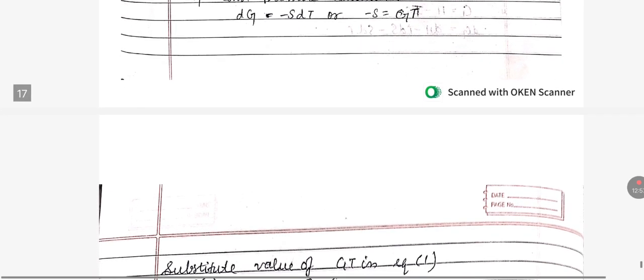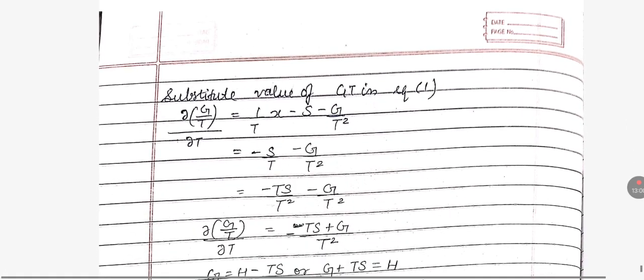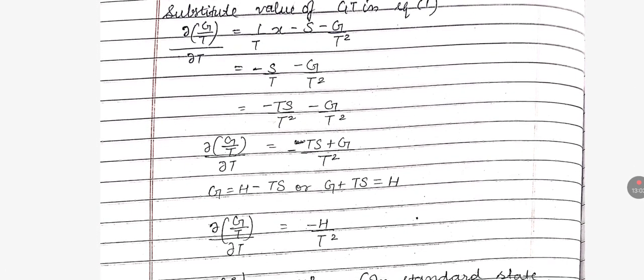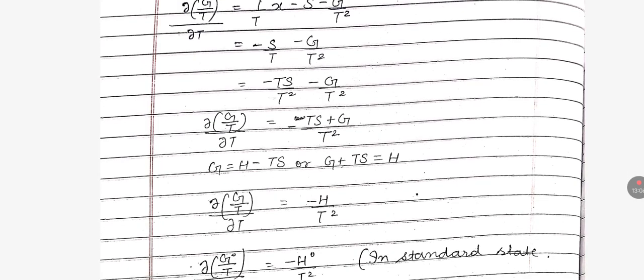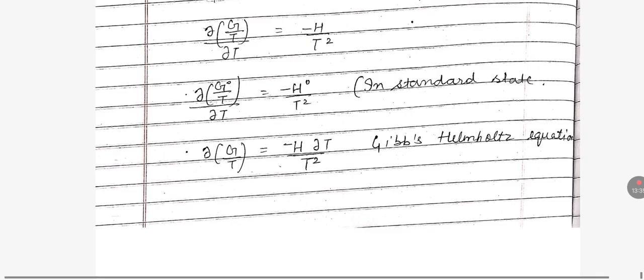At constant pressure conditions, dG equals minus SdT, or minus S equals dG upon dT. Substitute value of dG/dT in equation first and we get minus S upon T minus G upon T square. We take the LCM and now we get minus TS minus G upon T square. When we take the negative sign as common, then it becomes negative at the outer side, TS plus G upon T square. Now we know G plus TS is equal to H. So this becomes minus H upon T square. This is our Gibbs-Helmholtz equation.